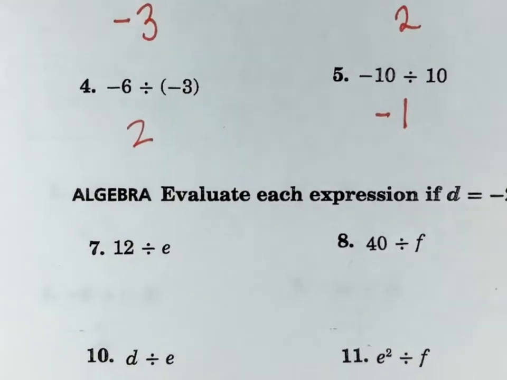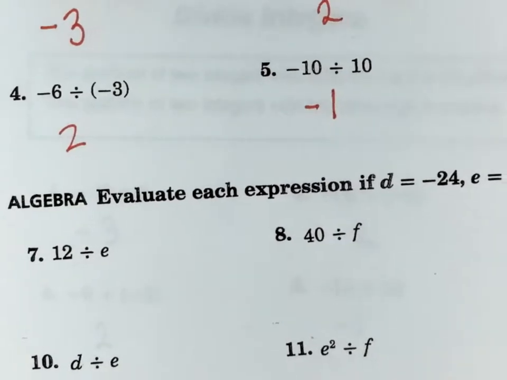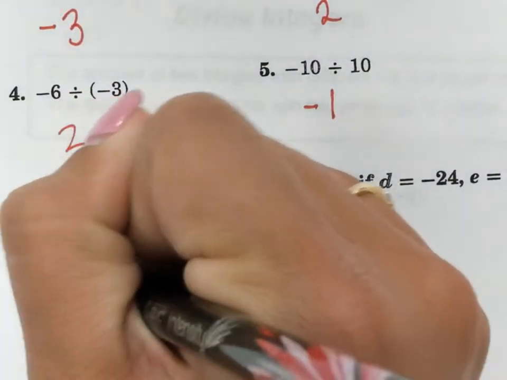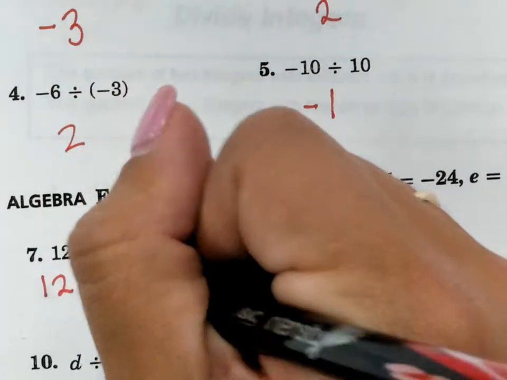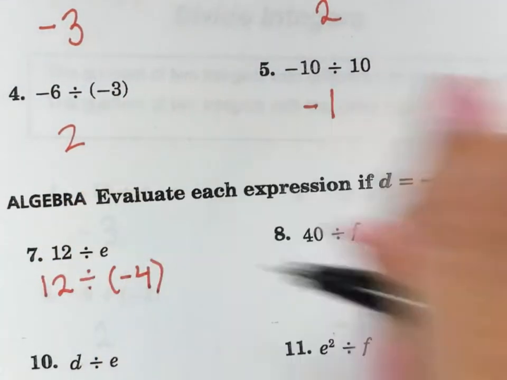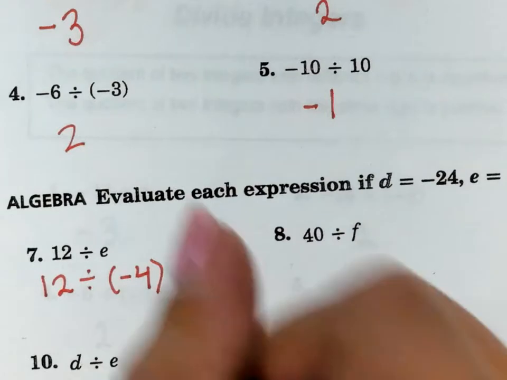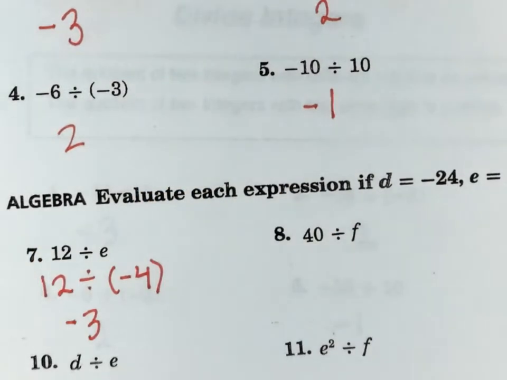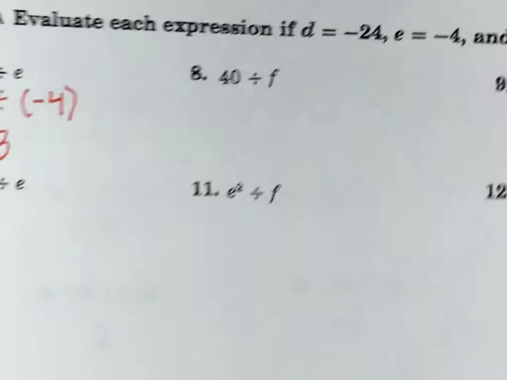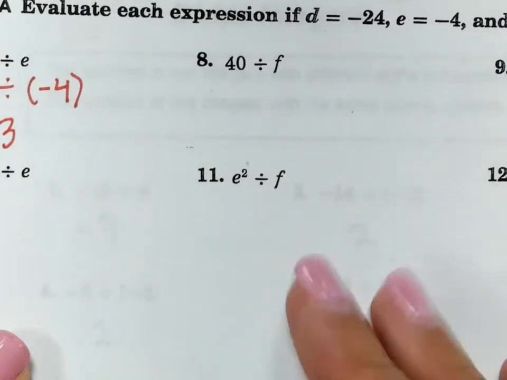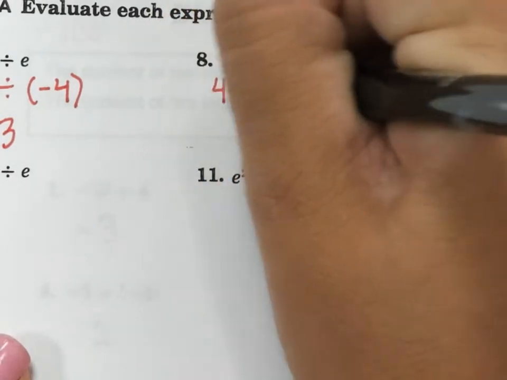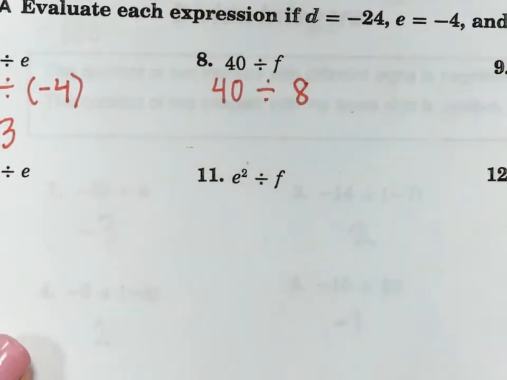Alright, now we've got algebraic expressions. So number 7, we've got 12 divided by e. Our first step is always going to be to plug in those numbers. So it told me that e is equal to negative 4. So I've got 12 divided by negative 4, which gives me negative 3. Number 8, I've got 40 divided by f. What is f? 8. So it's 40 divided by 8, which is positive 5.